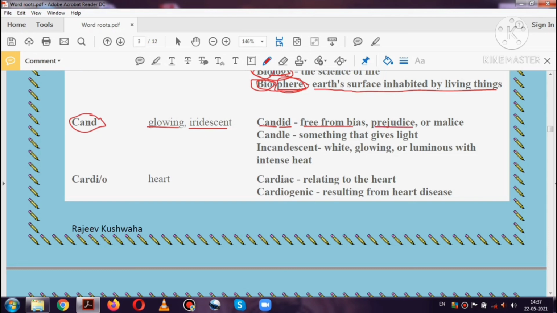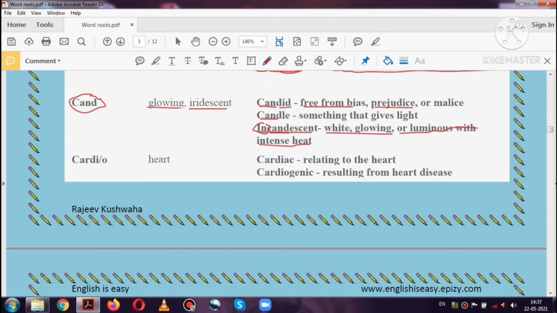The next word is candle. Here cand means glow. So anything which glows is known as candle, and we all know what is candle. The next word is incandescent. So here cand means light and in means starting. Incandescent means white or glowing or luminous with intense heat, which starts with the intense heat or which glows with the heat is known as incandescent.